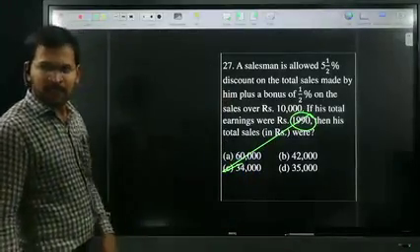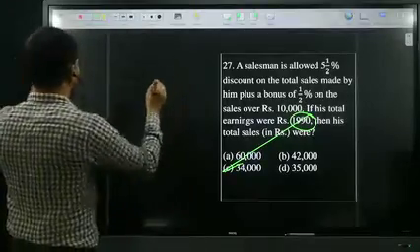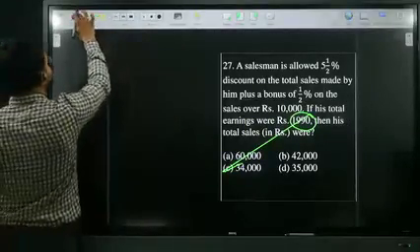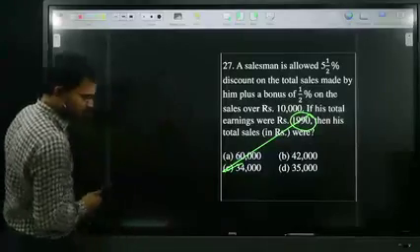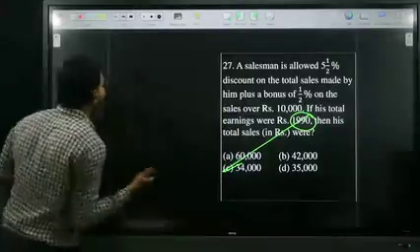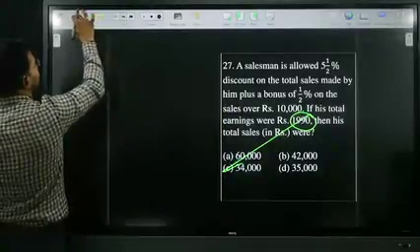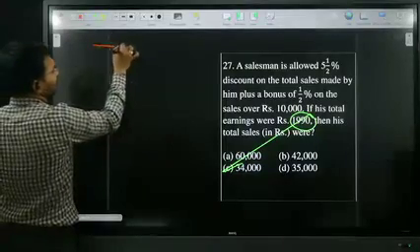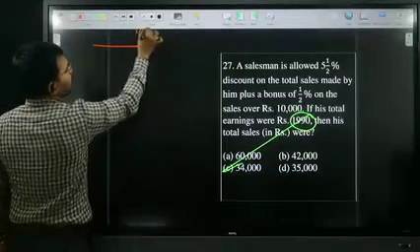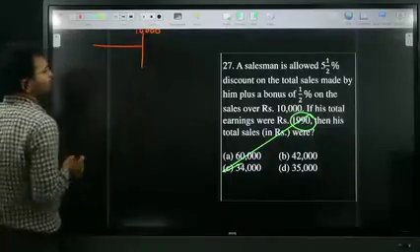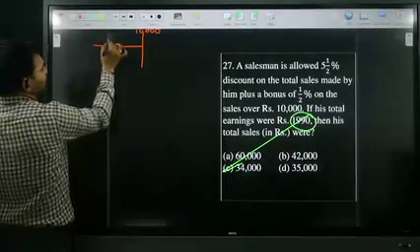Once again I will explain on the board, and look at me, all of you. Here one condition is there. Up to 10,000, you are getting only 5.5% discount.